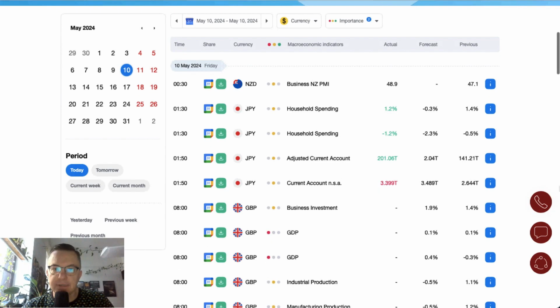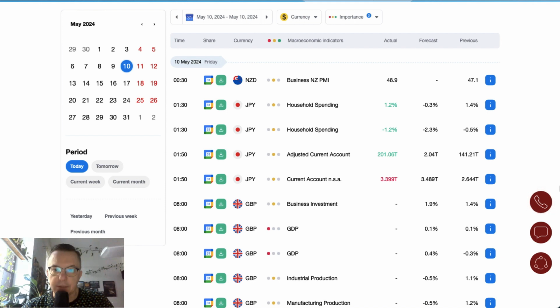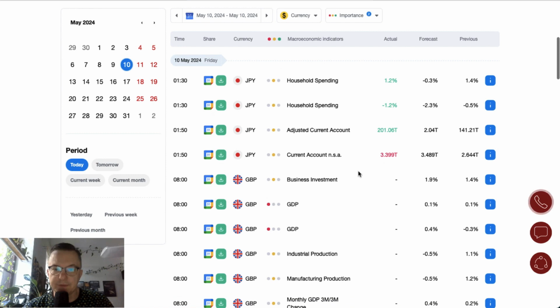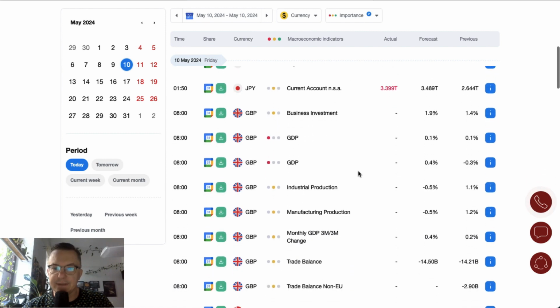Overnight data were mostly from Japan. As you can see, we got all of this data from the household spending and current account. So, a mixed bag of data, plenty of this data beat the expectations. Some of them didn't, so it needs further investigation in detail.